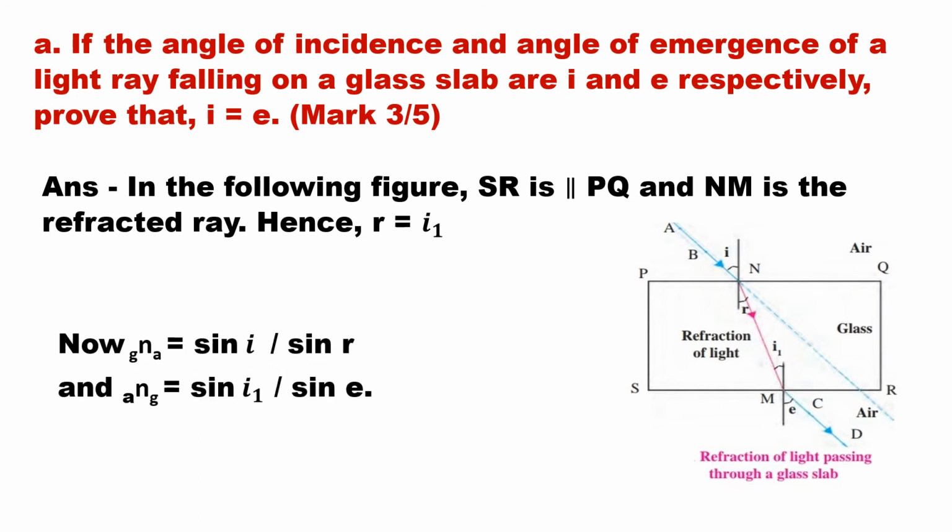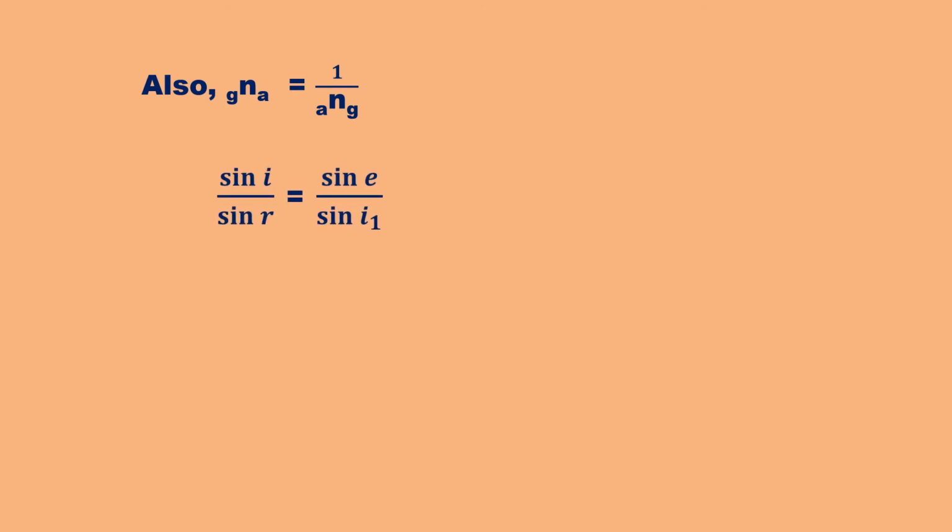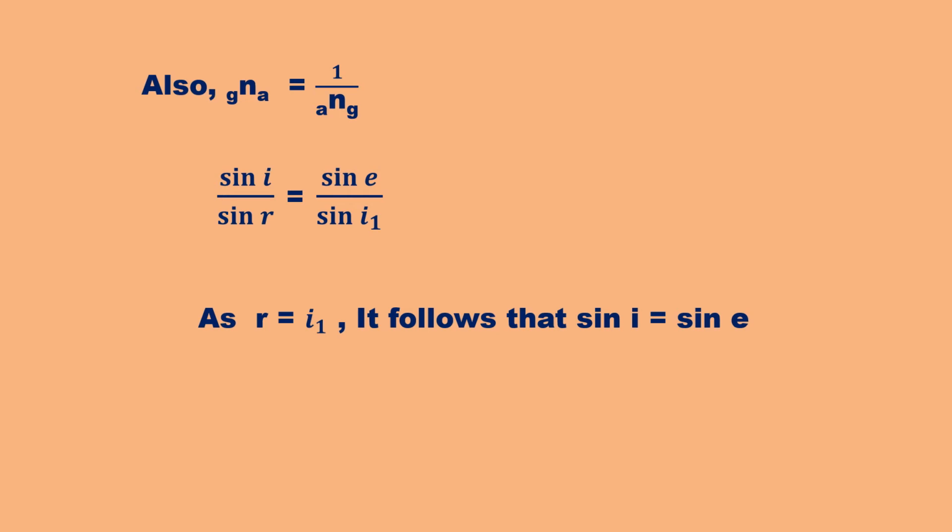Now, refractive index of glass with respect to air is equal to sin I upon sin R. And refractive index of air with respect to glass is equal to sin I1 upon sin E. Also, refractive index of glass with respect to air is equal to 1 upon refractive index of air with respect to glass. Sin I upon sin R is equal to sin E upon sin I1. As R is equal to I1, it follows that sin I is equal to sin E. Therefore, I is equal to E.